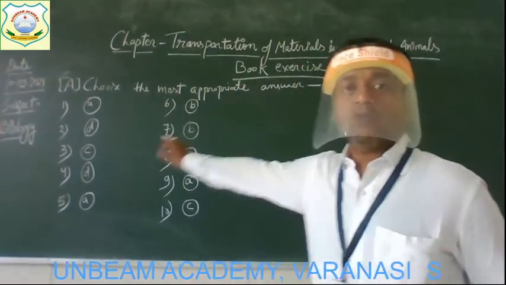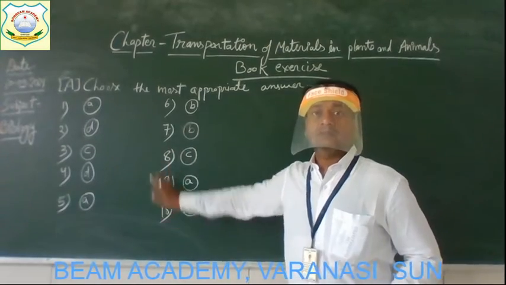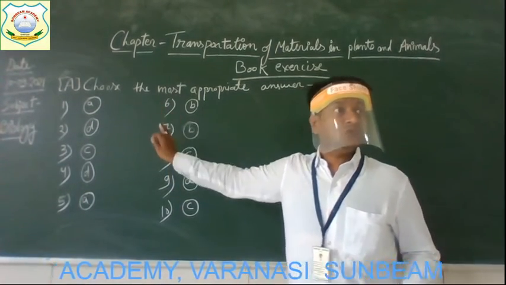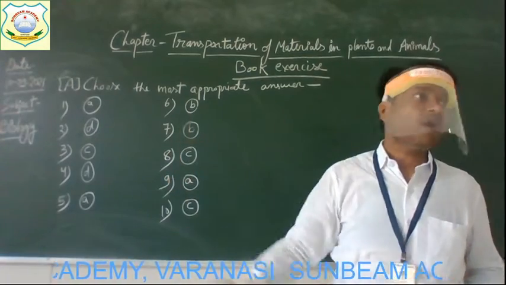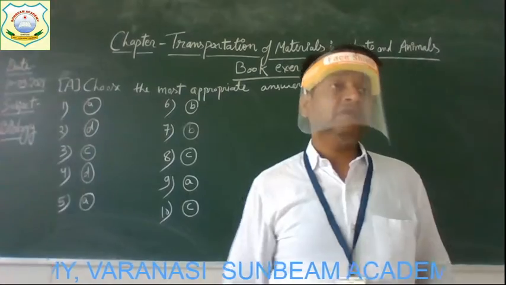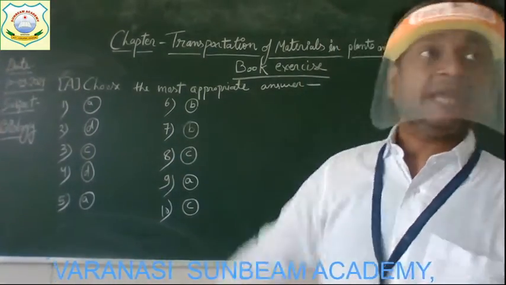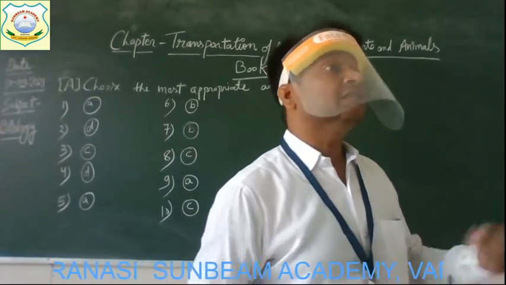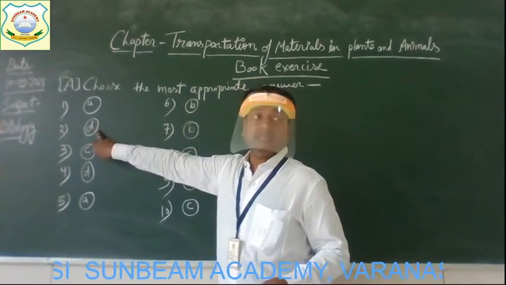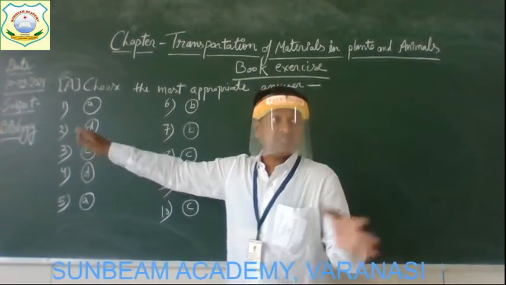So this one is all about the book exercise A, that is, choose the most appropriate answer from given options. Understood everyone? Children, one more thing, when you are going to give the answer of such kind of question, you must know the reason why you are going to select A, why you are going to select D, why you are going to select C. What is the reason?